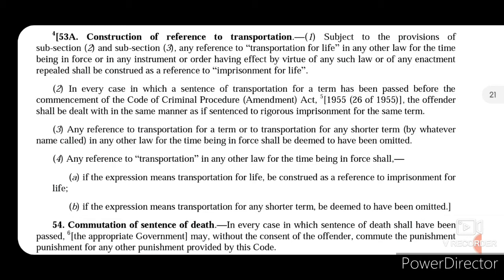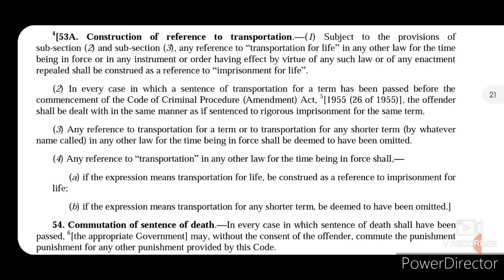It does not, however, involve any hard work or labor by the offender, and in certain offences under the IPC, simple imprisonment is provided. For example, we can say uttering words or making gestures to insult the modesty of a woman under section 509, or appearing in a public place in drunken condition under section 510. In all these cases, a simple imprisonment can be awarded. There are, however, a number of other offences as well where simple imprisonment can be awarded.